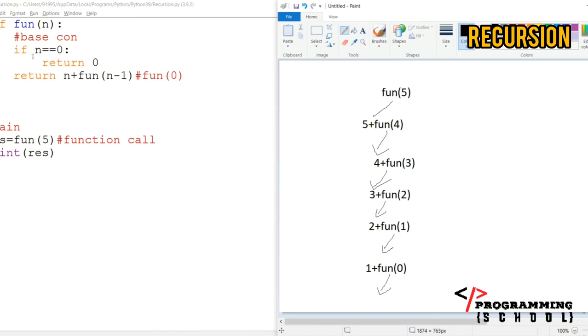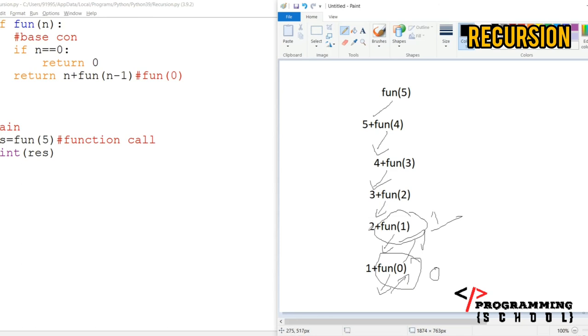For fun of n when n is 0, what am I going to return? For this, it is going to be written a 0 here. Now it is backtracking, right? 1 plus 0, that is the result of fun 1. 1 plus 0 is going to be returned to this one. For this functionality, it is going to be written 1 here.